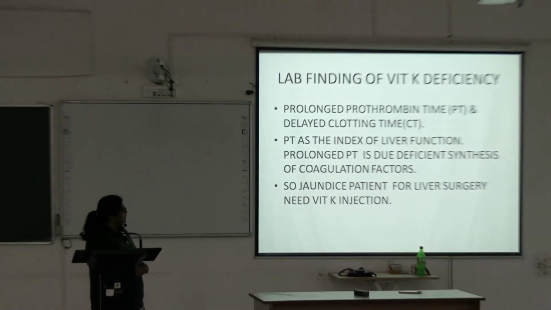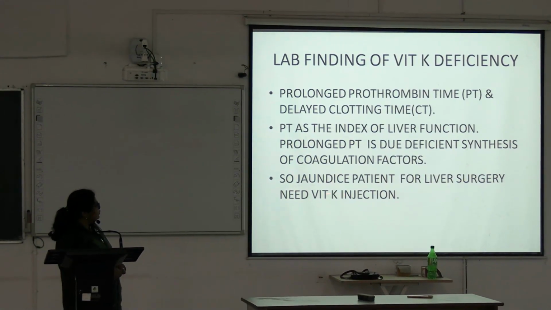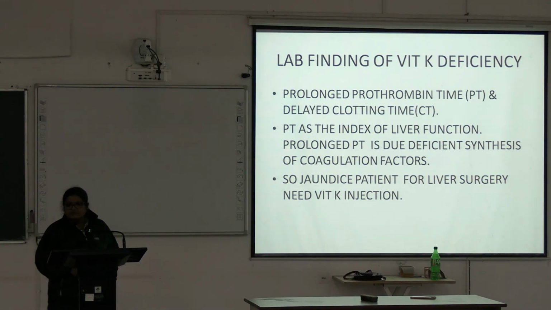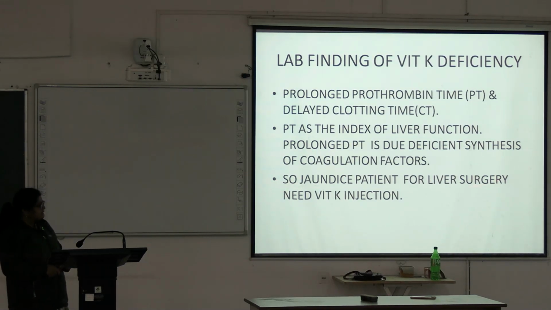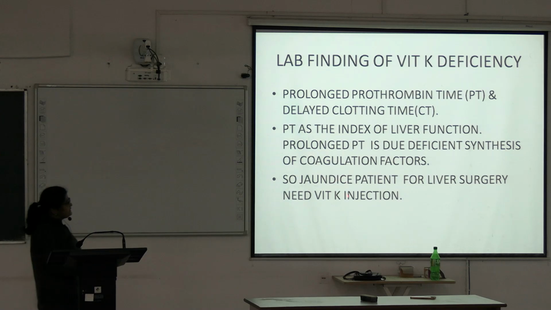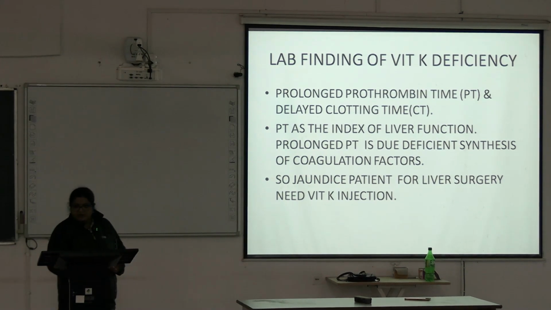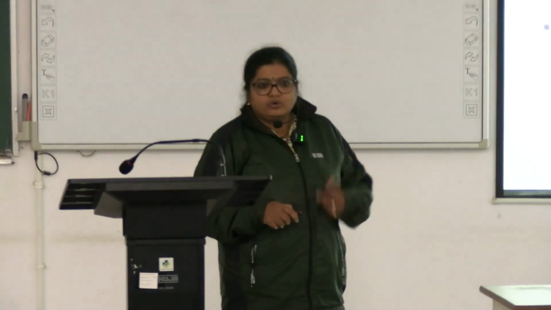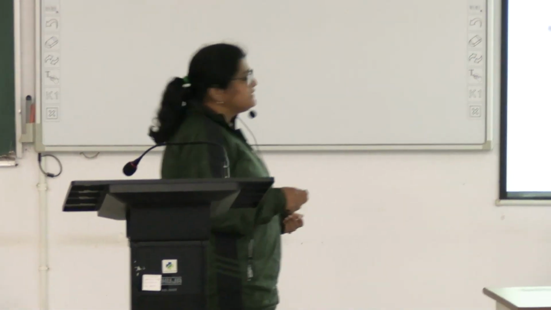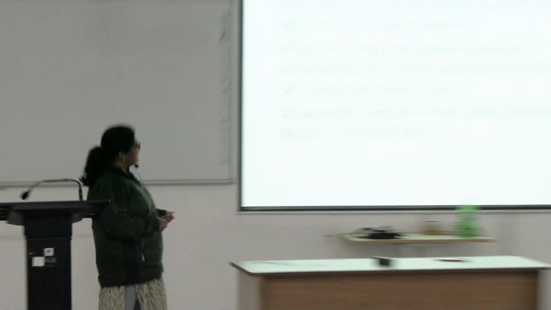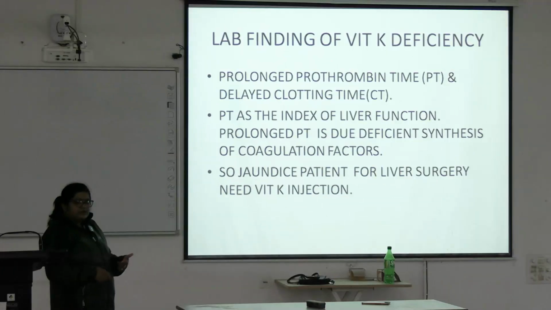And in a jaundice patient going for liver surgery, we need a vitamin K injection. So, in case of a jaundice patient, if liver surgery is needed, or any patient where prothrombin time is increased or clotting time is delayed, we have to give a vitamin K injection. In surgery there is an increased chance of bleeding. So, to protect against that, we give vitamin K injections 3 days prior to the OT.